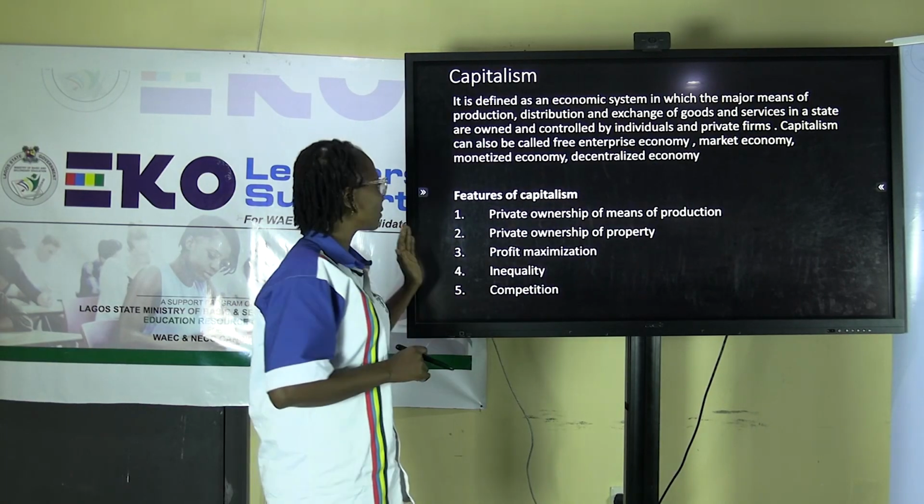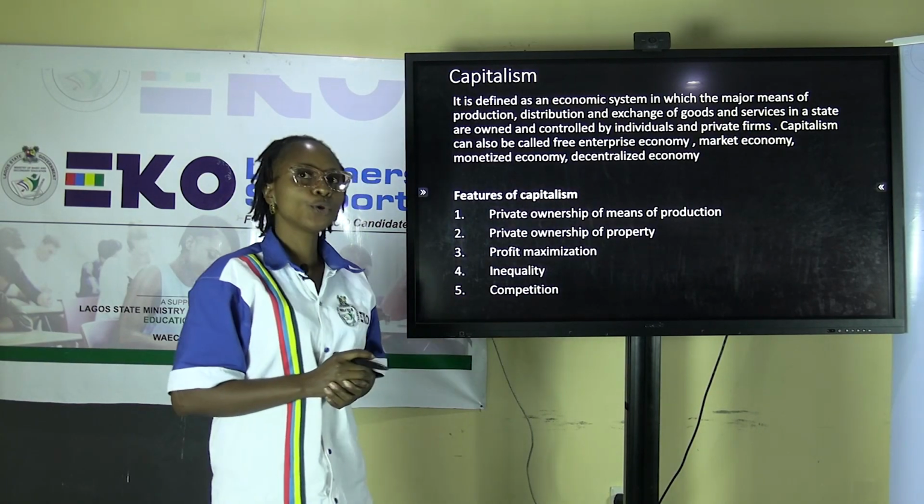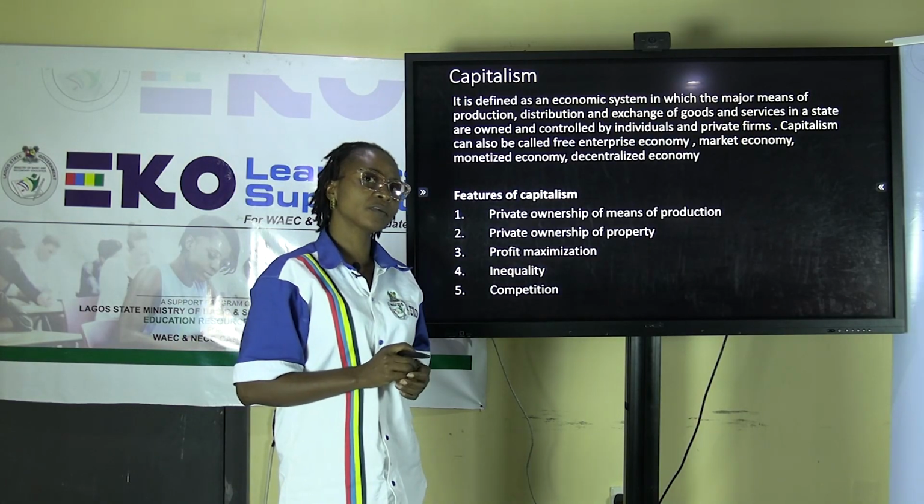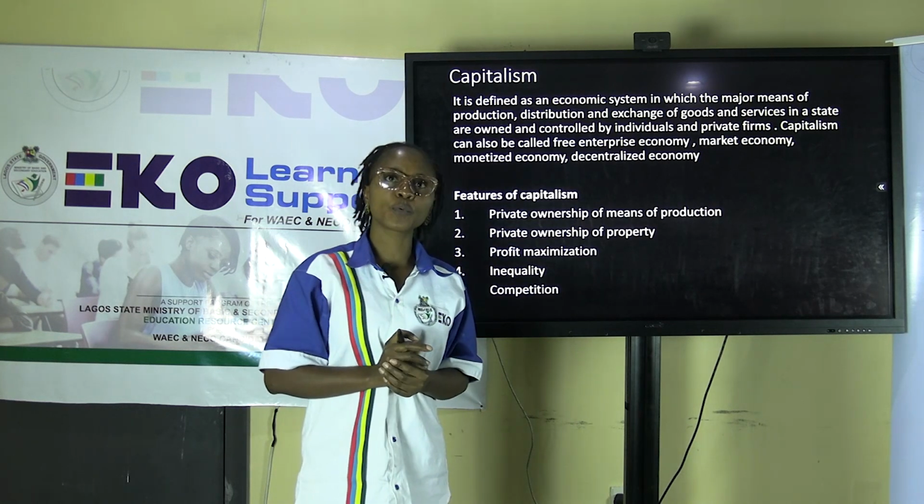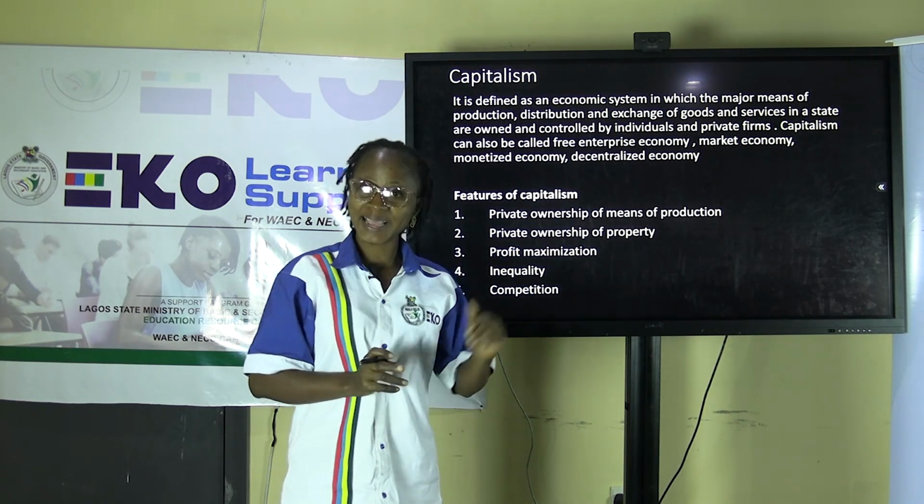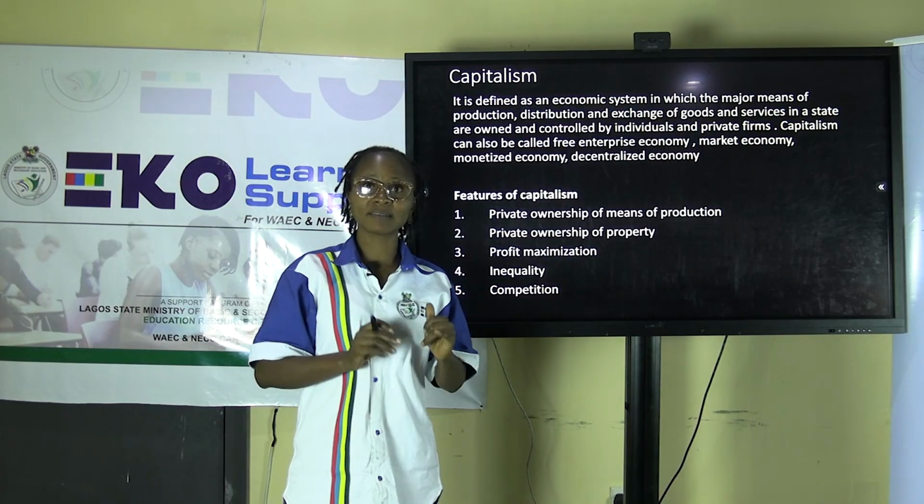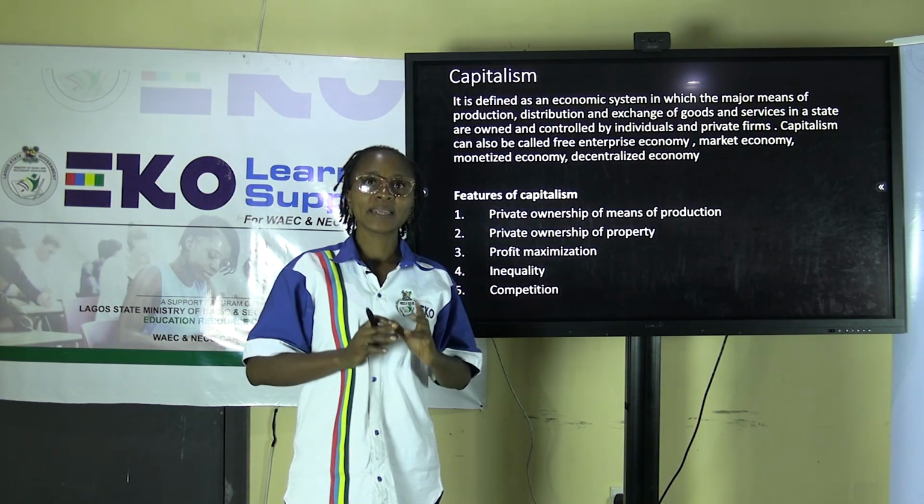So let's try to look at the features of capitalism. Number one feature or characteristic of capitalism is that private ownership of means of production is allowed. Meaning, like I said in the definition, we said it's a system of economy whereby individual